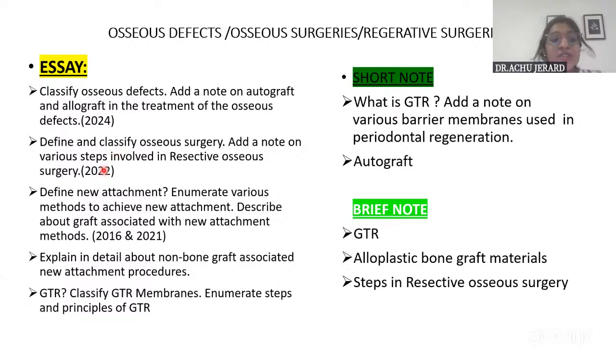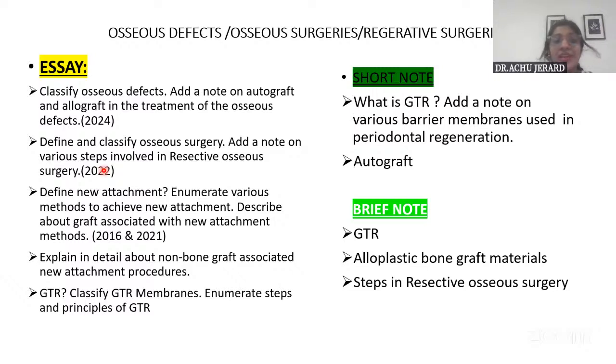Then the second question is: define and classify osseous surgery and add a note on the various steps involved in resective osseous surgery. So for both of these questions, I think the introductory part can be the same. That is, you can give the introduction, definition of osseous defect, and the types of defects for the second question also.